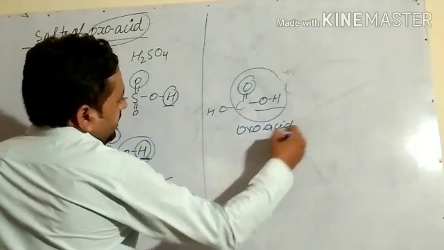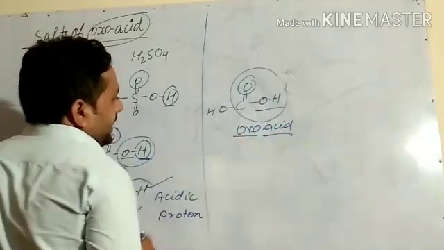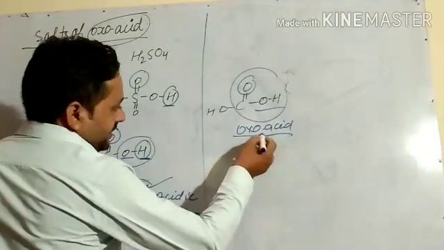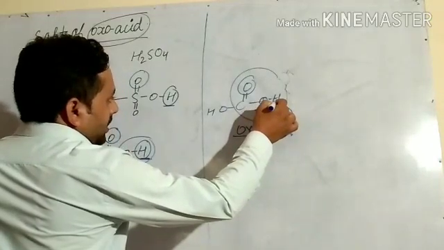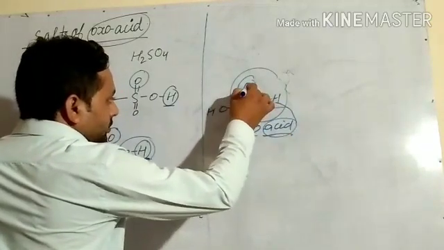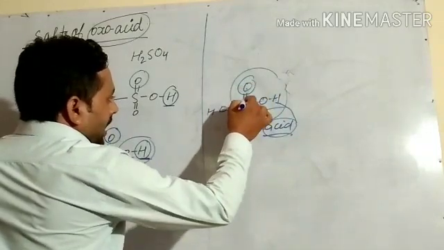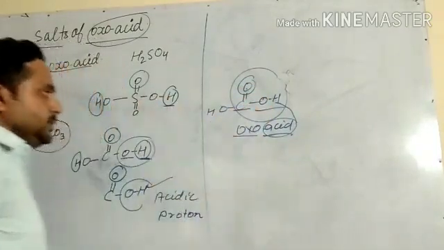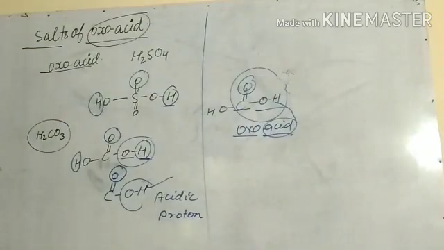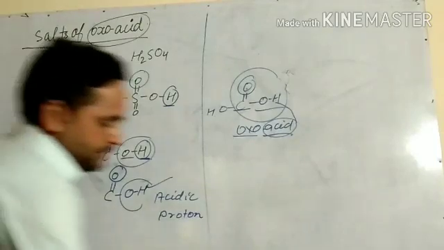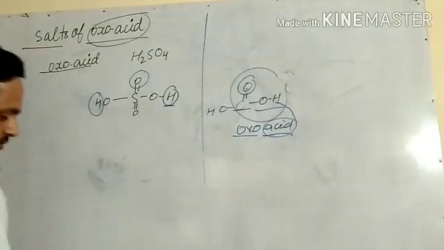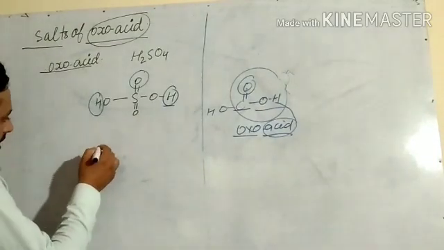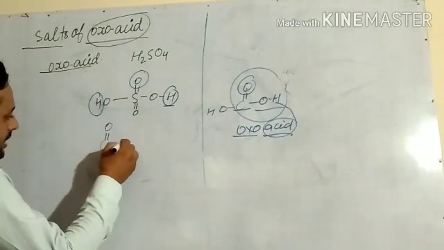So remember it. From here we get that the acidic proton is bonded to a hydroxyl group with an oxo group attached to the same atom. So like this is an oxoacid. For identification of oxoacid, draw the structure like this.